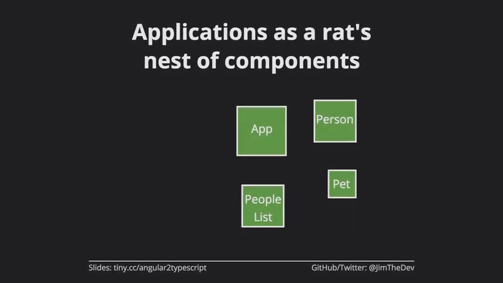So let's again look at our applications of today. Applications of today can tend to be a little bit of a rat's nest. We might have an app that includes things like person, people list, pet. These are just examples. They don't really mean anything. And then we trigger events when we interact with them. And those events cause different data to be displayed on the page at different times.